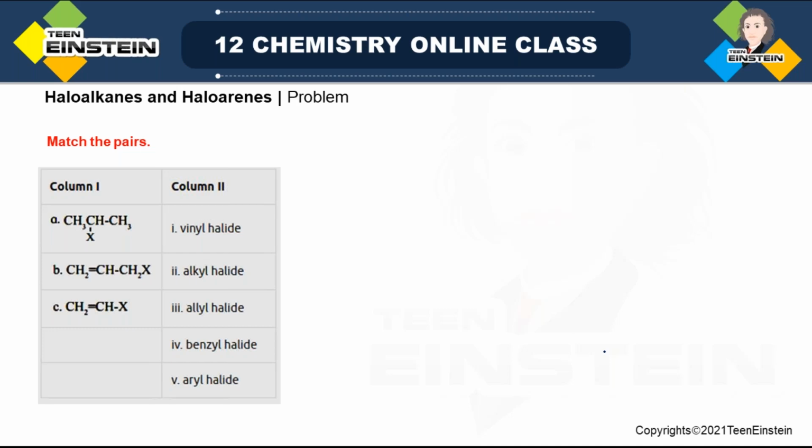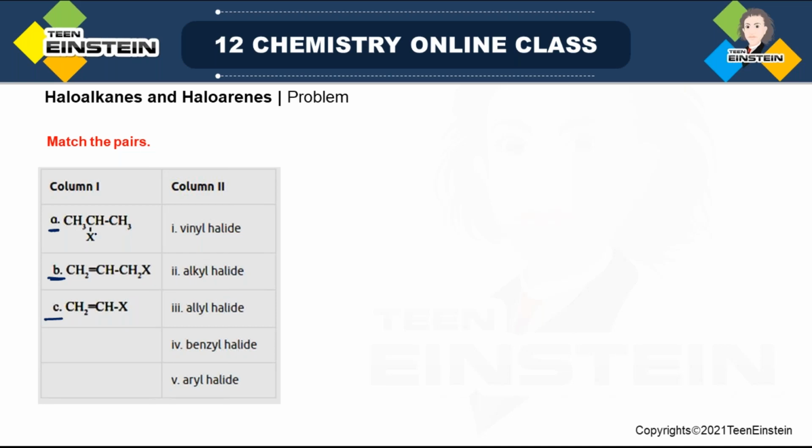So related problems, we have to match the pairs. In the left hand side, column 1, we have 3 compounds, and in the right hand side, column 2, total 5 names are there. So obviously 2 names will be extra. The first one, they are not actually the names, because here the general structure is given. We don't know which halogen atom it is actually.